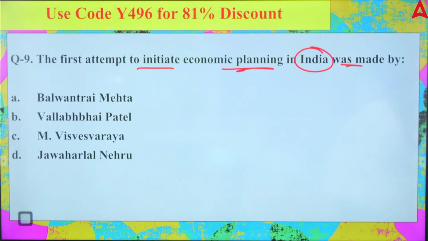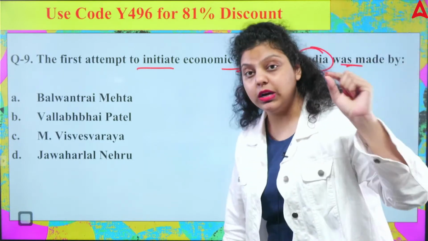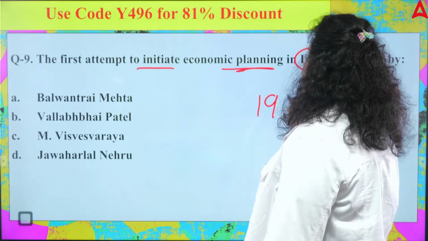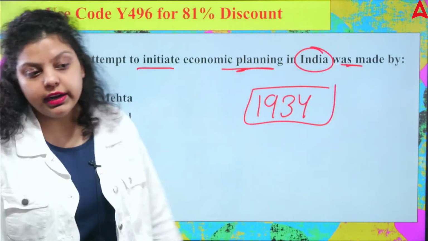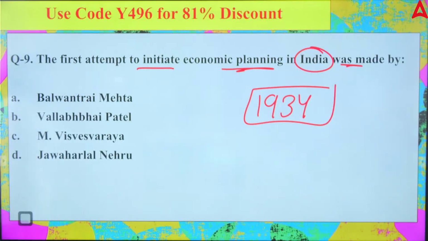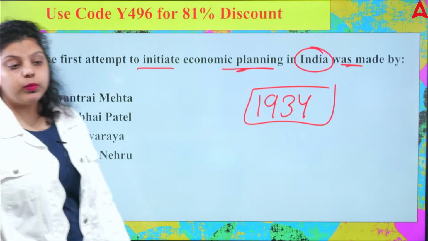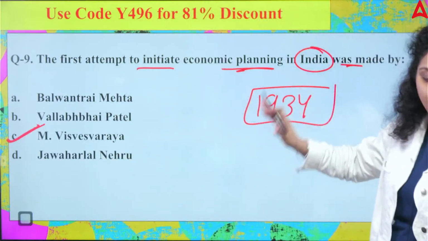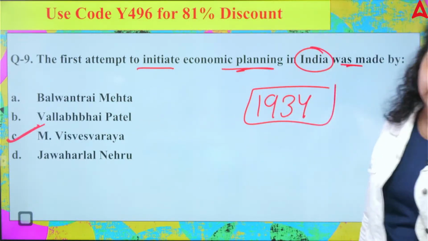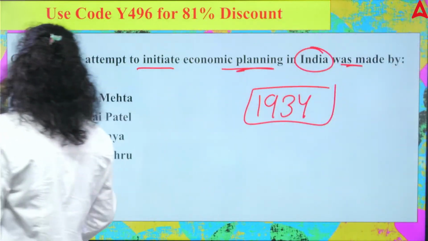So in India, the planning is started in the year 1934. I have given you a hint. Now let me know who has taken the initiative. Very good, Mr. M. Visvesvaraya. In 1934, the Visvesvaraya plan was introduced by Mr. M. Visvesvaraya. So he was the one who initiated the planning in the country. Very good. The right answer is C.